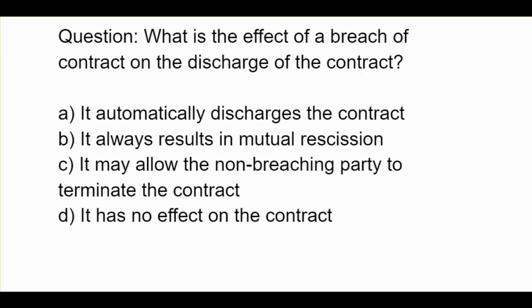What is the effect of a breach of contract on the discharge of the contract? A, it automatically discharges the contract. B, it always results in mutual rescission. C, it may allow the non-breaching party to terminate the contract. D, it has no effect on the contract.